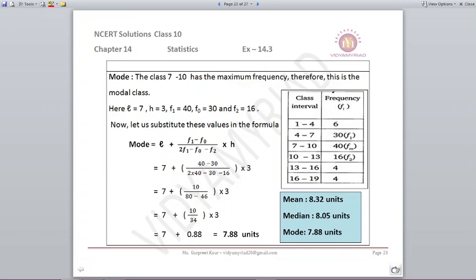So L will be taken as 7. So 40 minus 30 upon 2 into 40 minus 30 minus 16 into 3. On solving this, I got 7.88 units.